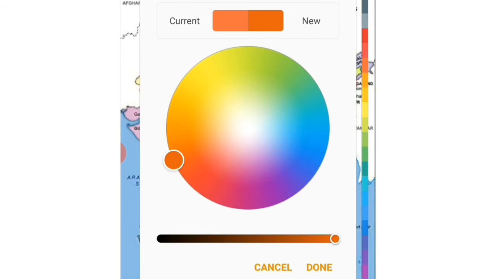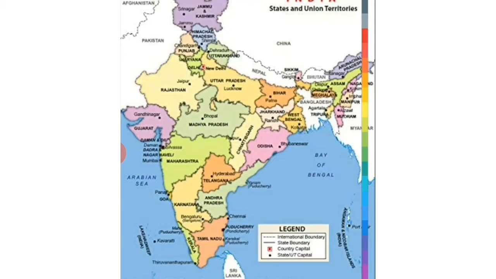Bauxite is found in Gujarat, Jharkhand, Odisha, Madhya Pradesh, Chhattisgarh, Maharashtra and Tamil Nadu.